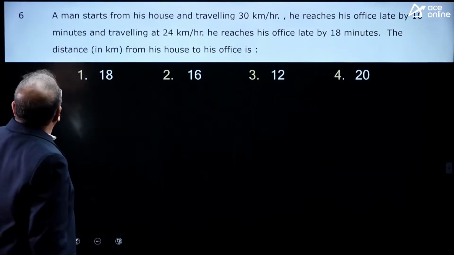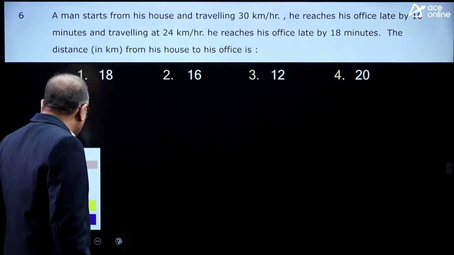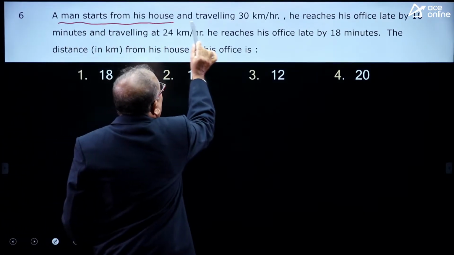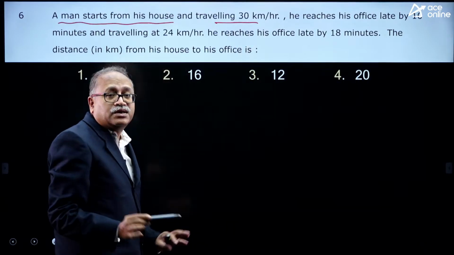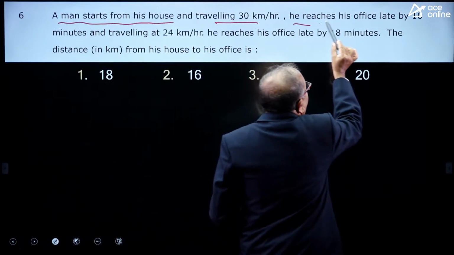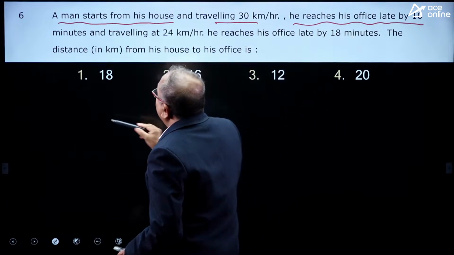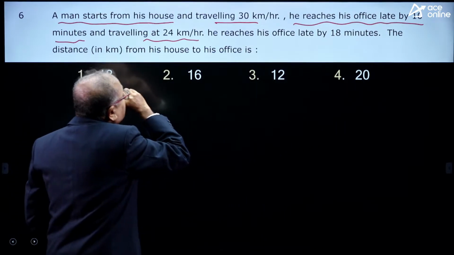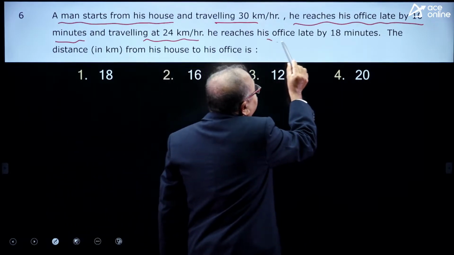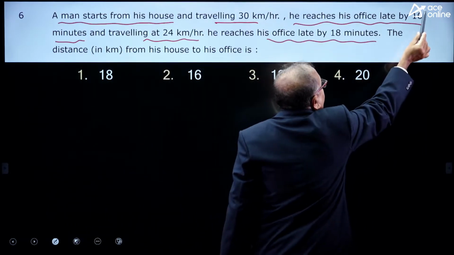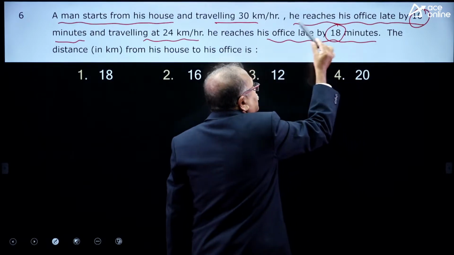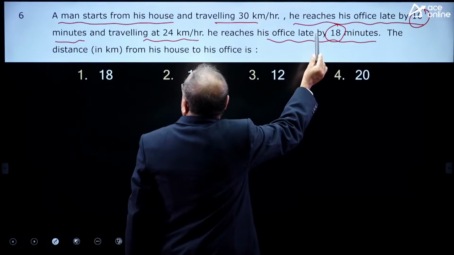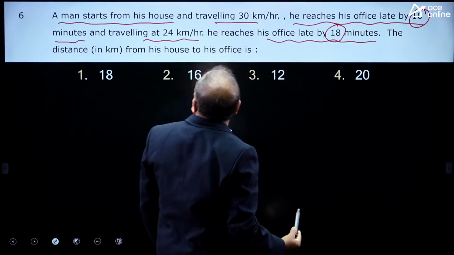And what is this question all about? Try this in a very leisurely way. A man starts from his house and travels at 30 kilometer per hour. Speed is known to us. He reaches his office late by 10 minutes, and traveling at 24 kilometer per hour, he reaches late by 18 minutes. Previously he was late by 10 minutes. In the second case he is again late, but this time by 18 minutes.